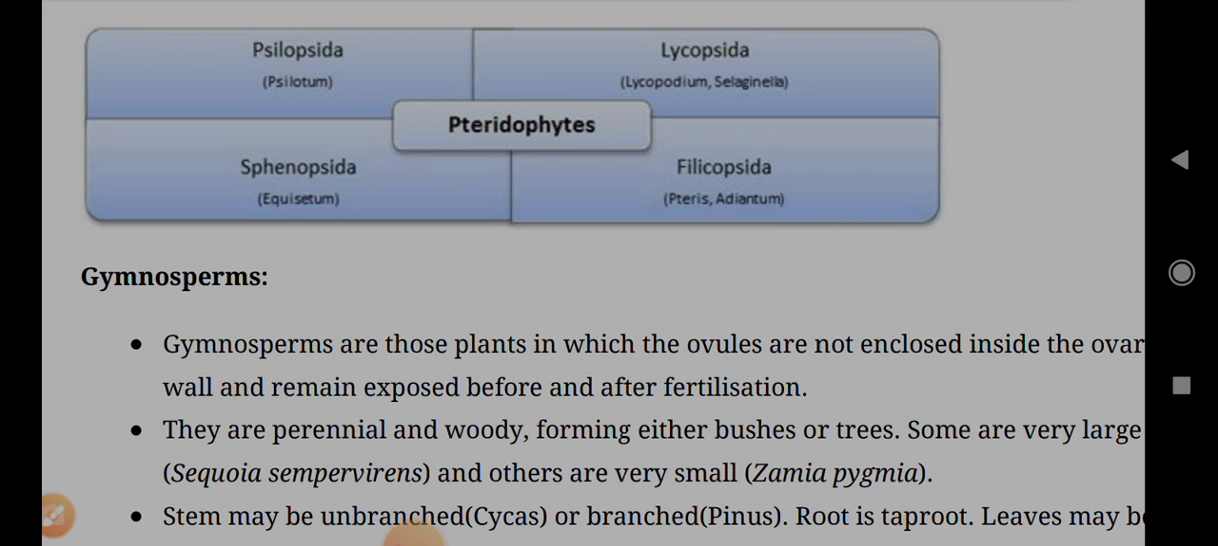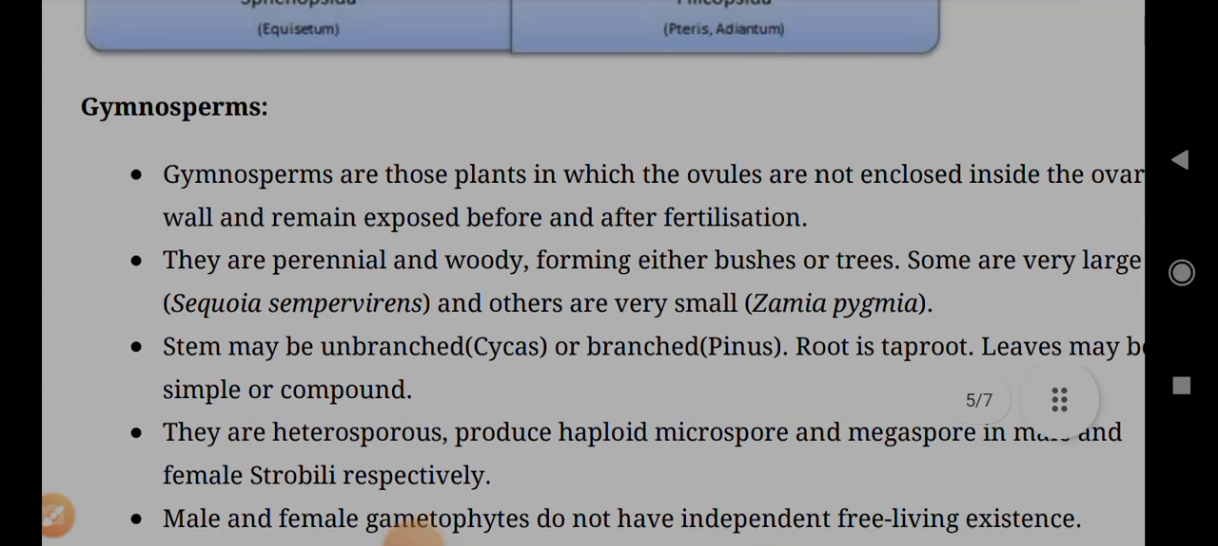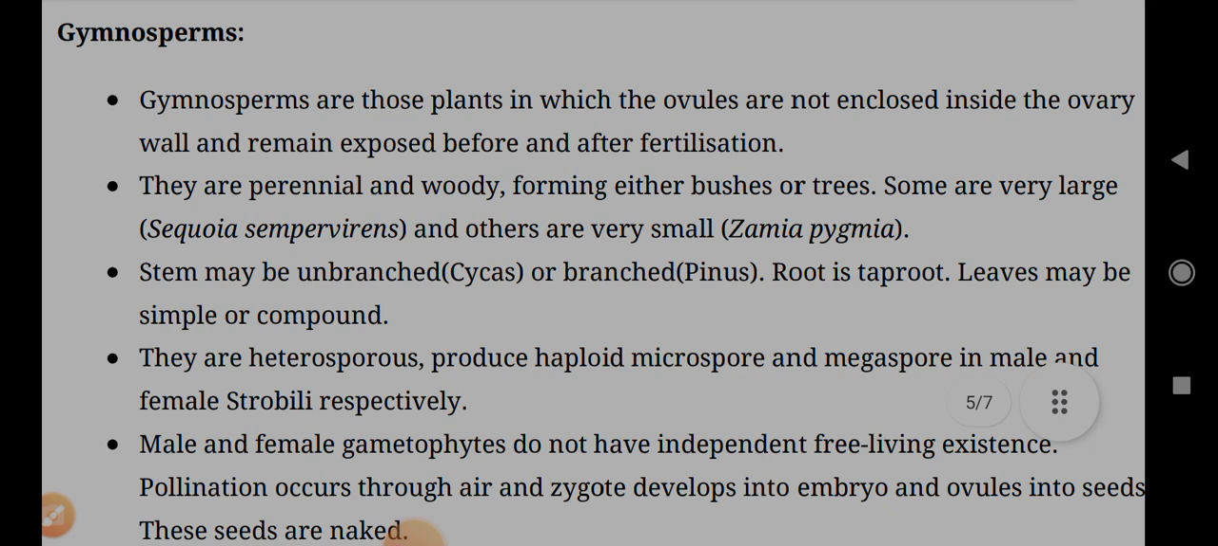Pteridophytes have four types: Psilopsida, Lycopsida, Sphenopsida, Pteropsida. Examples: Psilopsida, Psilotum; Lycopsida, Lycopodium, Selaginella; Sphenopsida, Equisetum; Pteropsida, Pteris, Adiantum. Gymnosperms.